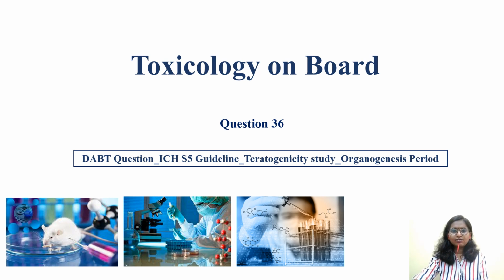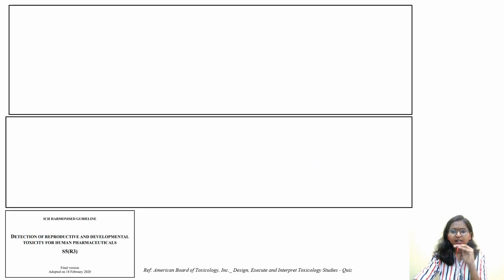Today in this video, we will be discussing question number 36 from the series of 50 question quiz from the DABT. In this particular video, we'll discuss DABT question, ICH-S5 guideline, some of the important points, teratogenicity study, organogenesis period, etc. So let's directly dive into the question. Please read ICH-S5 R3 guideline. The guideline is detection of reproductive and developmental toxicity for human pharmaceuticals.